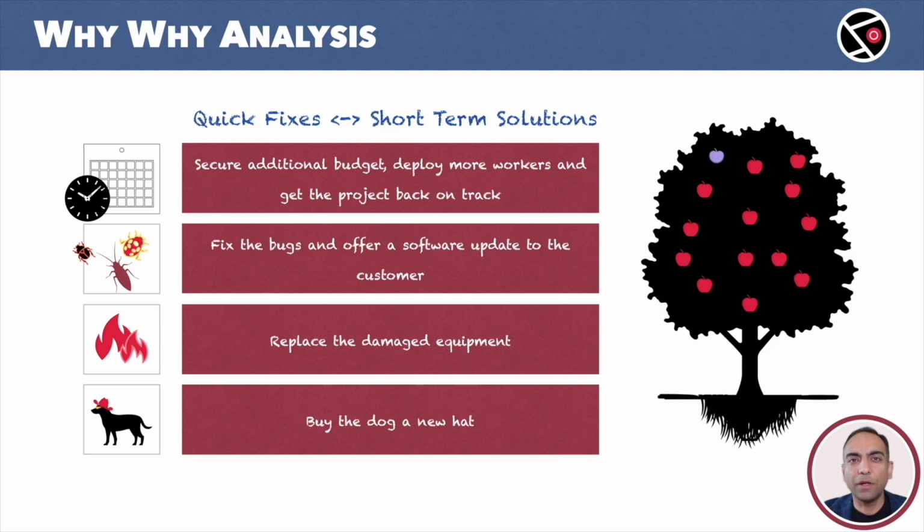Here is one more example. This tree with beautiful red apples, except this one. It is purple, a bad apple. Not a big problem. It is just one bad apple. We pluck it and throw it away. All the other apples are fine. We have fixed the problem.